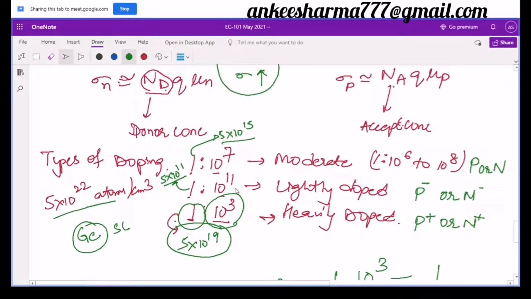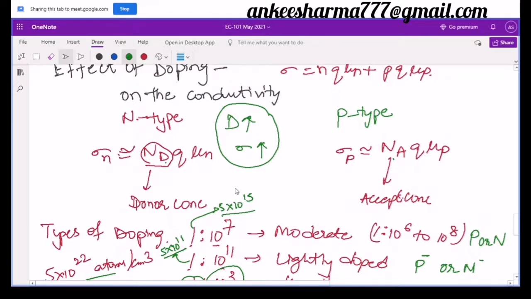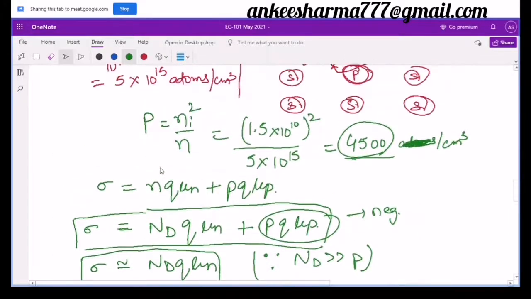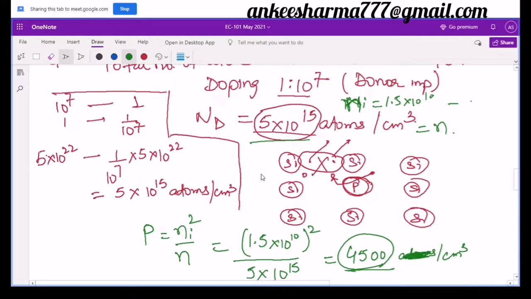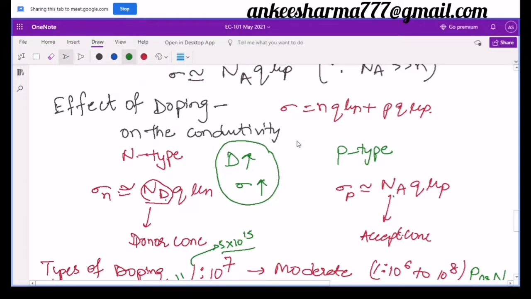Now, once we come to know that we have more impurity atoms, can I say my carriers will be more? Because in the earlier case I have explained that the higher my doping concentration, definitely उतने ही मेरे पास इलेक्ट्रॉन्स जनरेट होंगे. अगर मैं एन टाइप सेमीकंडक्टर की बात करता हूँ, अगर मेरे पास 5 into 10^15 फॉस्फोरस एटम्स मिल जाते हैं 1 सेंटीमीटर क्यूब में, तो डेफिनेटली हर एक फॉस्फोरस एटम के साथ एक इलेक्ट्रॉन होगा. Then I will get 5 into 10^15 extra electrons, which are lightly bound electrons.